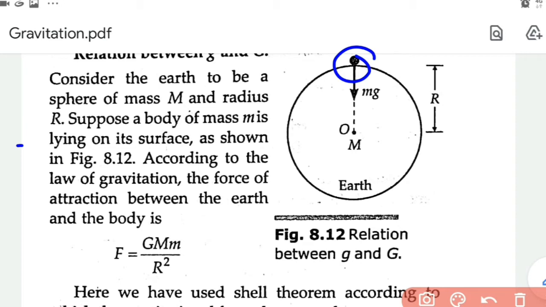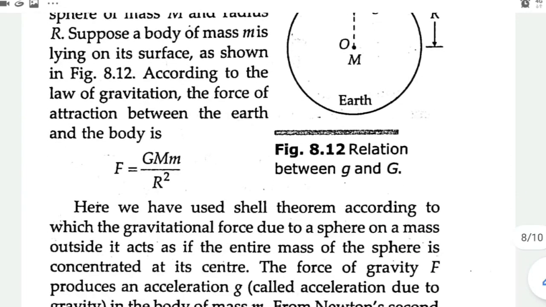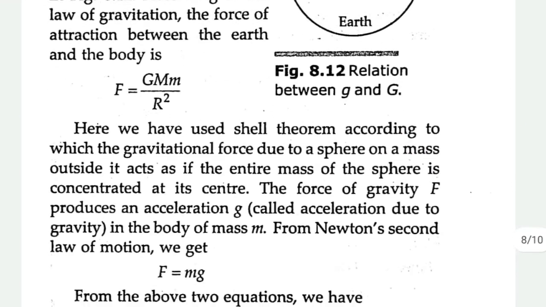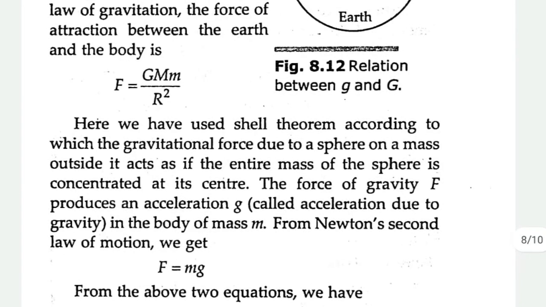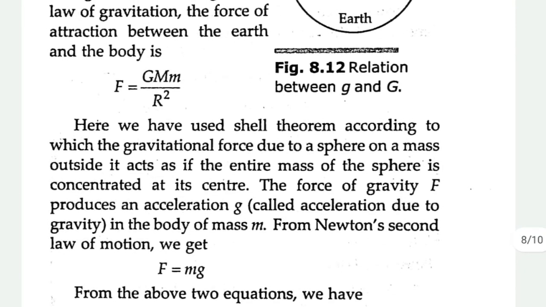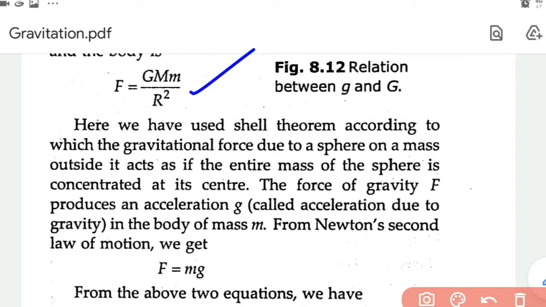R is the distance between the two objects, that is Earth and that object, and that distance comes as the radius of Earth. So we have F is equal to GMm by R square. So we have two expressions for the same force. One is from Newton's law of gravitation, and the other is from Newton's second law of motion, that is F is equal to mg.